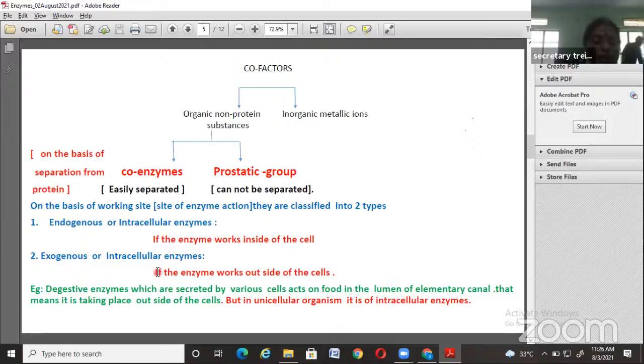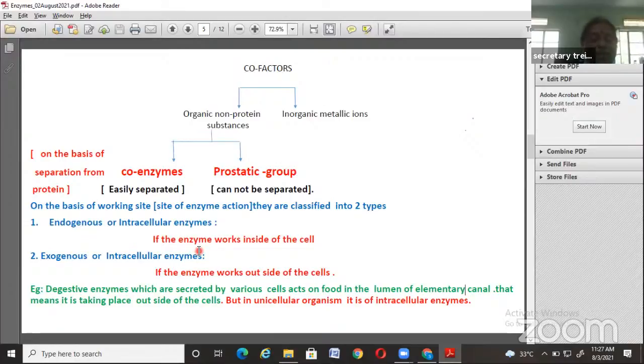That's why this type of enzymes are called exogenous enzymes or intercellular enzymes. The best example is digestive enzymes, which are secreted by various cells and act on food in the lumen of the alimentary canal. That means they are working outside of the cells, that's why they are called exogenous enzymes.